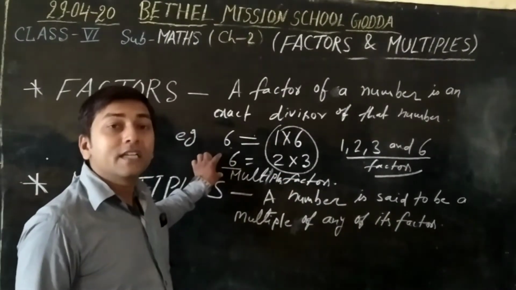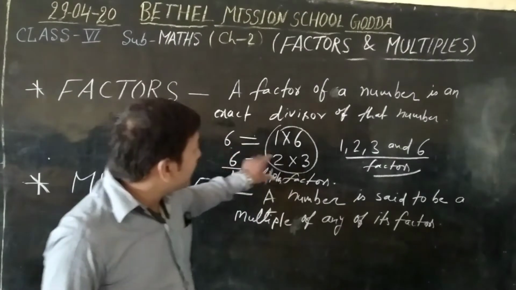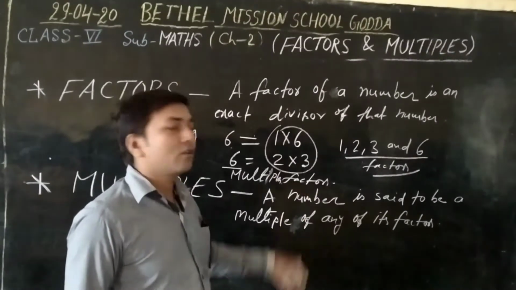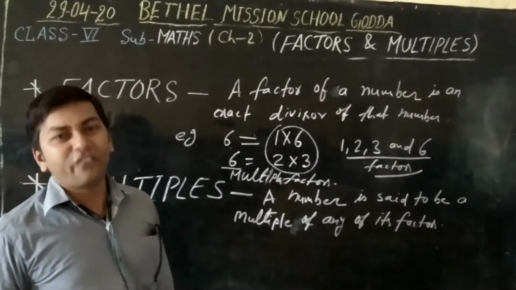Six is called a multiple, and 1, 2, 3 and 6 are called the factors.